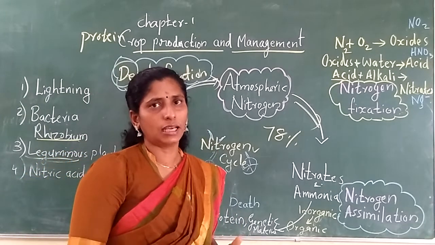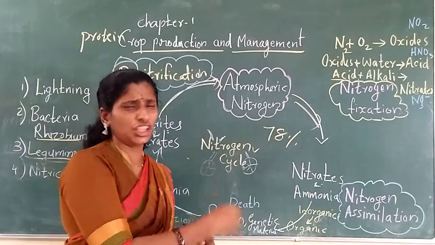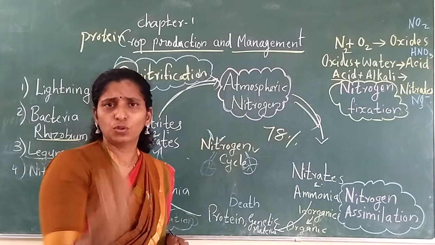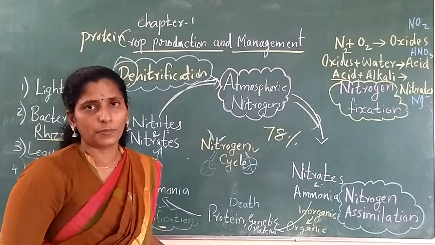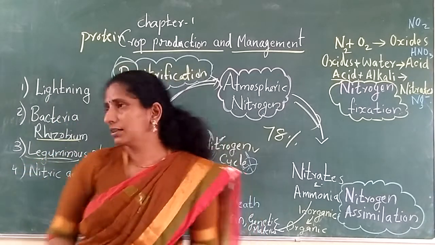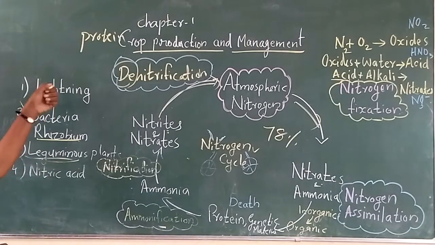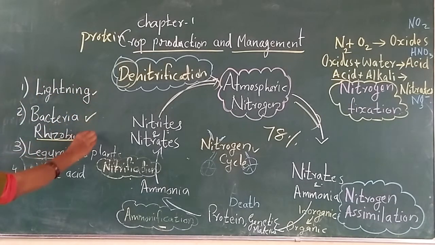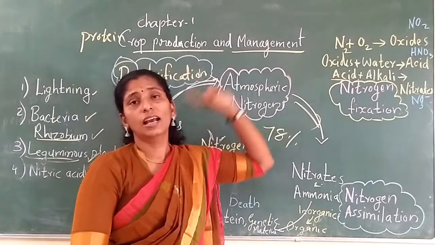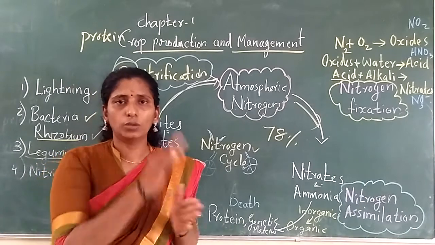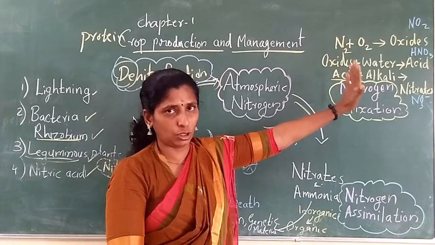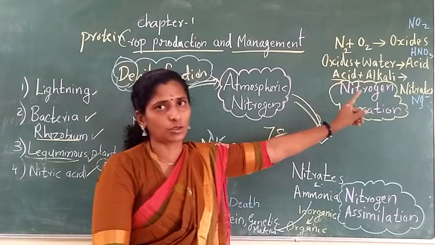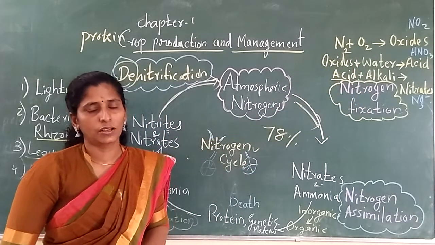So read again and again. If you are not understanding, go through all the terms again and again, and watch the video again, or you can call me. Learn only today's topic. And some terms: lightning, bacteria, Rhizobium, leguminous plants, and nitric acid. In the textbook there is also an equation showing how the changes happen. You can find those chemical equations or formulas there, so compare and study. Okay, thank you.